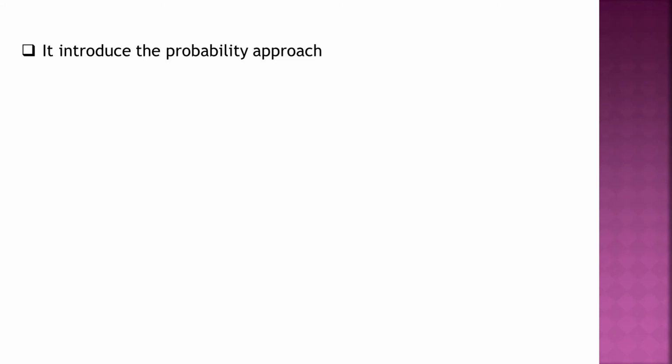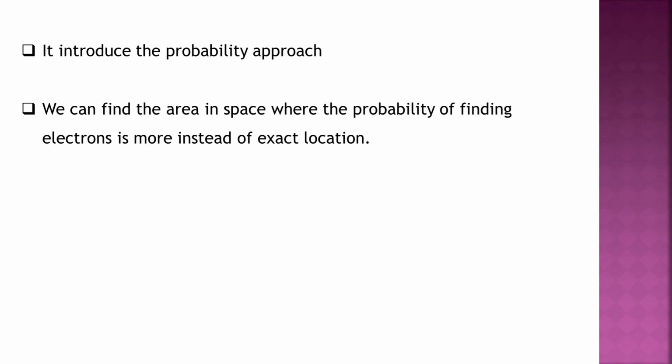That means if we are unable to measure the position and momentum simultaneously, we can measure the probability of finding the electron. So here this scientist introduced the probability approach. We can find the area in space, instead of the exact position, where the probability of finding the electron is more. The region where the probability of finding the electron is more, we now call an orbital.